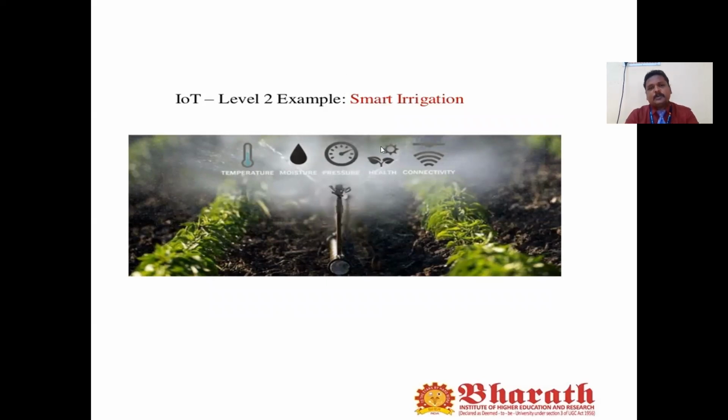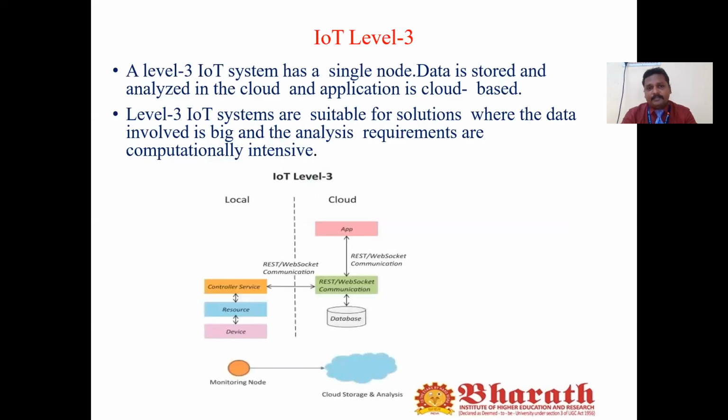So this is what we call the level 2 implementation. We can implement level 2 in smart irrigation, and not only smart irrigation, we can use it for different applications. The main thing is that level 2 supports a single node, and it supports analyzing big data. That is called IoT level 2.